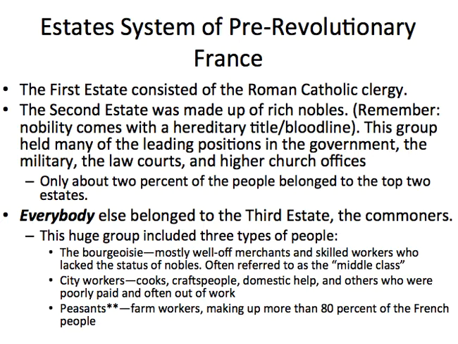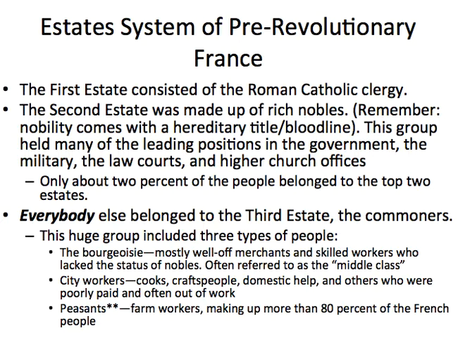The second estate was made up of the rich nobility. Remember, noble has to do with bloodlines and names and titles. This group held many of the leading positions in government, military, law courts, or church offices, and makes up about 1.5% of the population. So the top two together make up about 2% of the population.